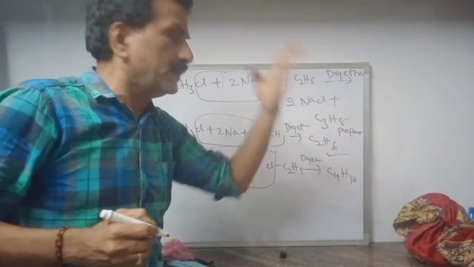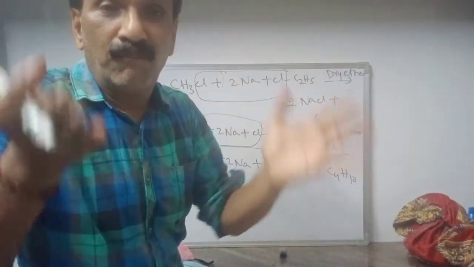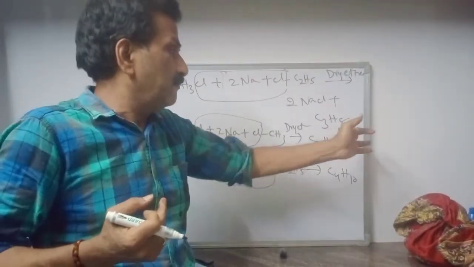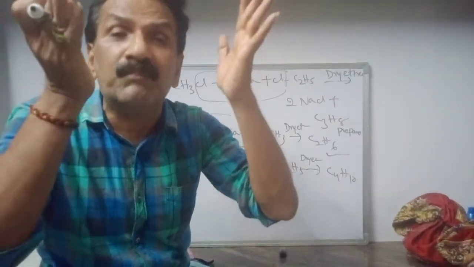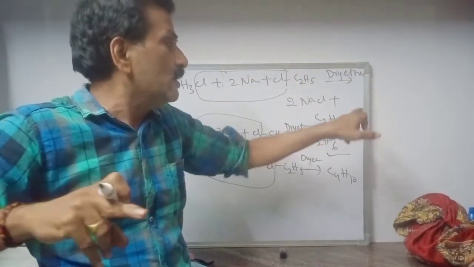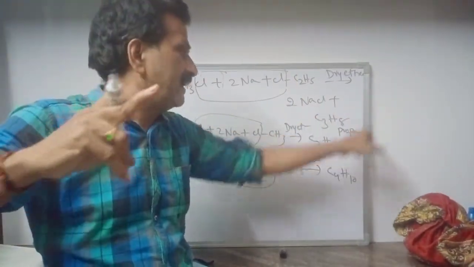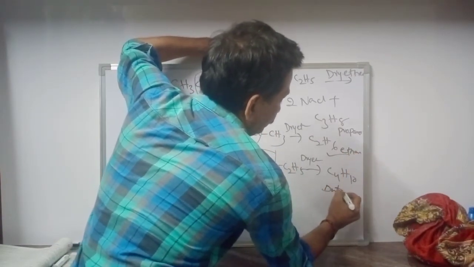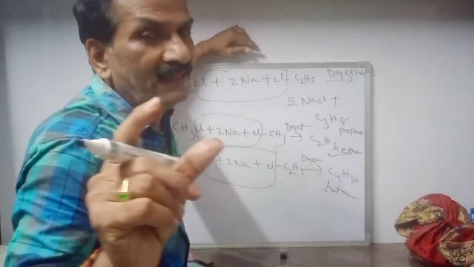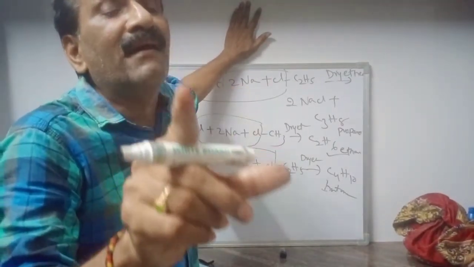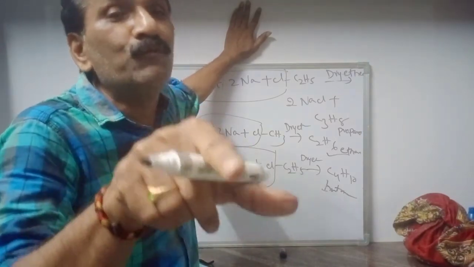Propane, ethane, butane. These boiling points are very similar, so it is impossible to separate them, even by fractional distillation. It is impossible to separate propane, ethane and butane using the fractional distillation technique also, for which we cannot prepare odd number of carbons using Wurtz reaction.